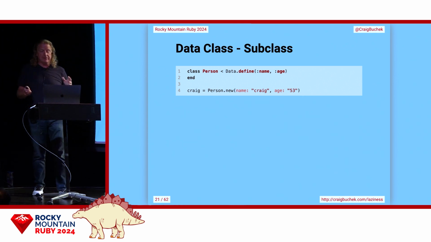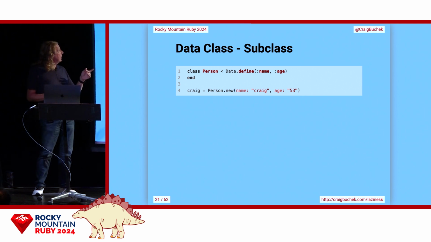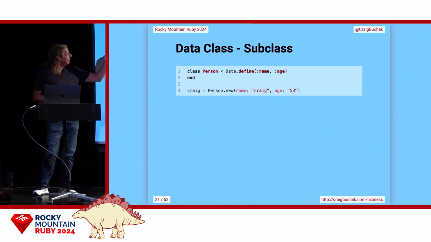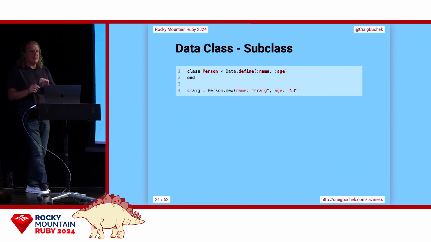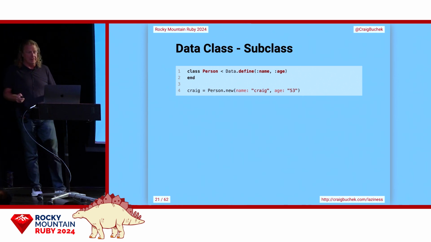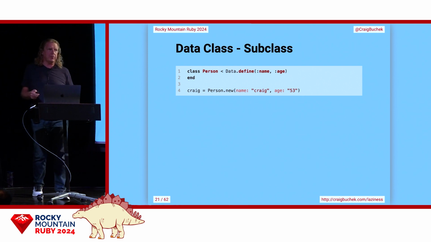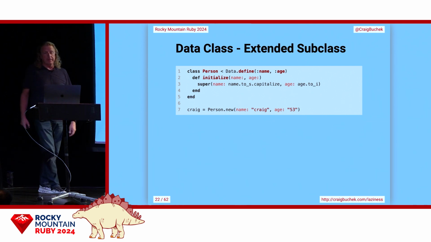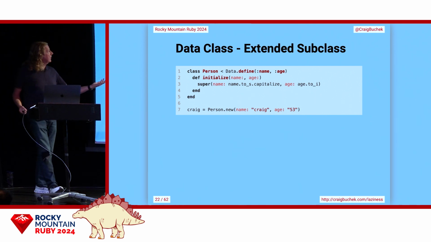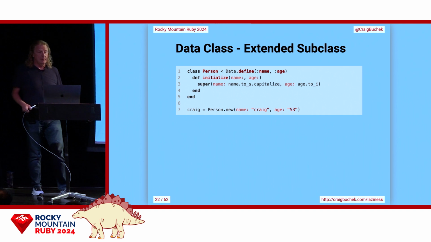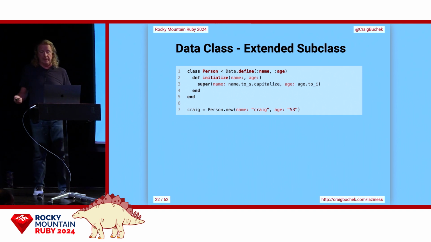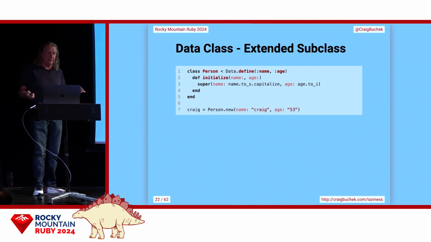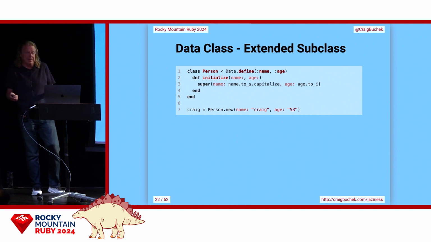This does have one major downside. There's actually an anonymous class between the Data class that we define there and the Person class. Pretty minor, probably not going to bother anybody. You'll only see it if you look at Person.ancestors there. And we can override the initializer if it's a class. In this example, we're going to normalize the name and age because we want names to be capitalized and ages to be integers, right?